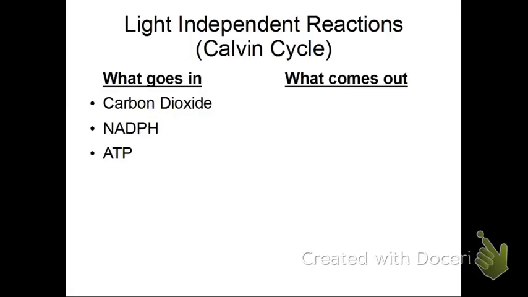So what is the whole point of photosynthesis? What are we trying to accomplish? Blink, blink, wait, wait. Glucose. We need to make glucose so that the plant has sugar, which they can turn into energy later on.